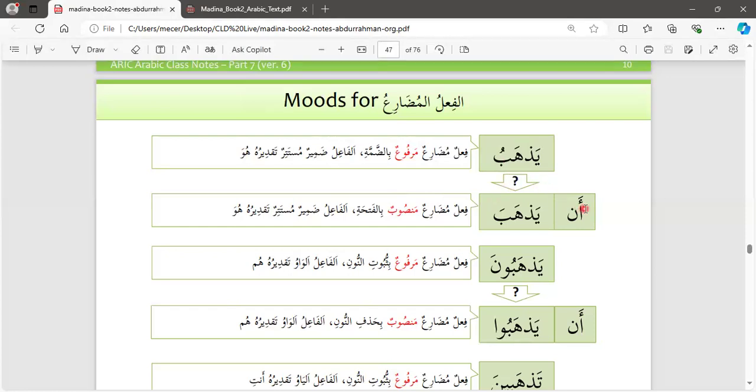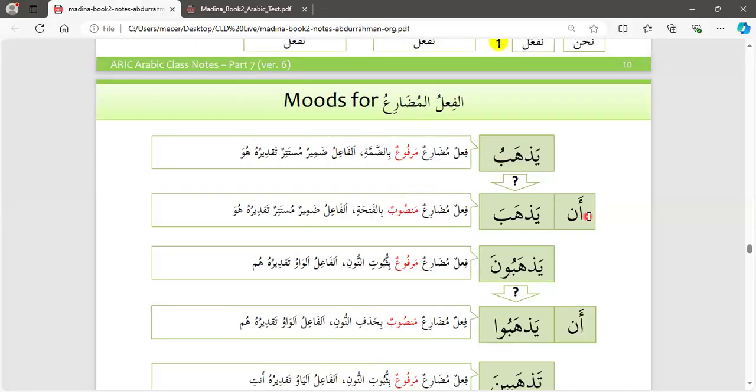So this is particle an yadhaba. We remember we said the particle an is a particle of mansubun, or we can say adat nasbin, the particle of mansubun. It puts the verb into the mansubun condition.